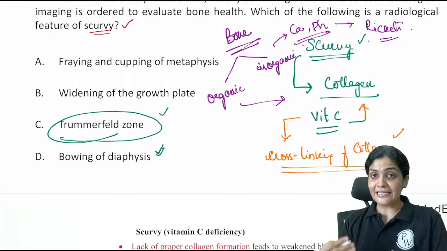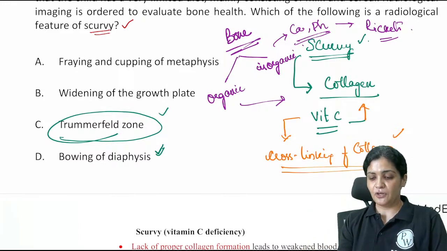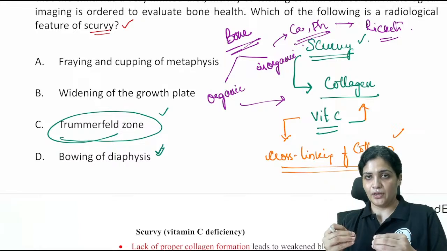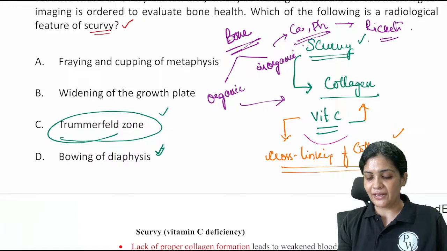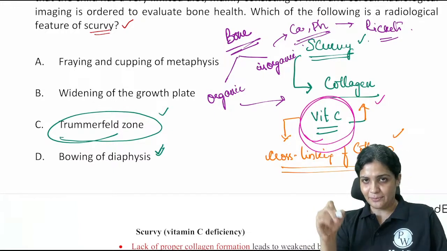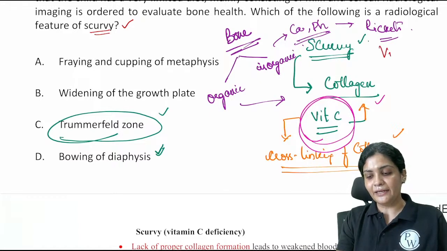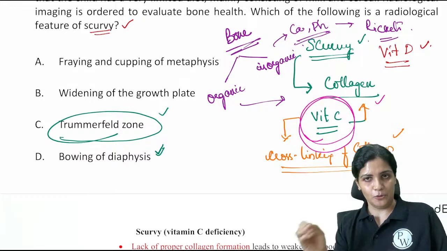And whenever there is an abnormality in the formation of collagen, because cross-linking makes the collagen very strong, the main ingredient we require is vitamin C. So in scurvy there is a deficiency of vitamin C, whereas in rickets there is a deficiency of vitamin D, which acts as a transport mechanism for calcium in the bones, right?